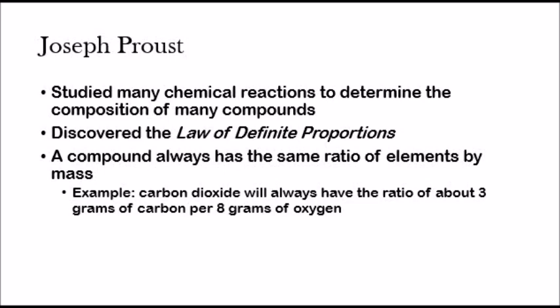For every 3 grams of carbon, you're going to have 8 grams of oxygen. So a compound is always going to have that same ratio of elements by mass. All compounds display that property, and that was a very critical discovery in chemistry.